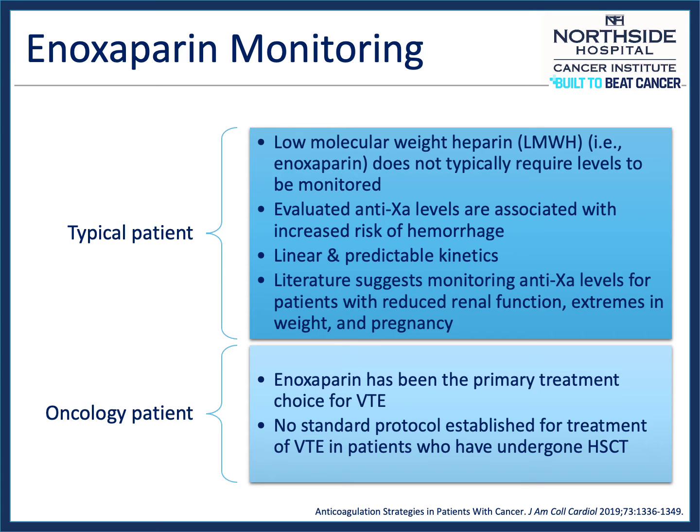and predictable kinetics. Historically, in patients with cancer, low molecular weight heparin, namely enoxaparin, has been the primary treatment choice for patients with VTE. The American Society of Clinical Oncology recommends the use of a low molecular weight heparin in oncologic patients for 3 to 6 months after an initial thrombotic event. However, there is no standard protocol established for treatment of VTE in patients who have undergone a stem cell transplant.